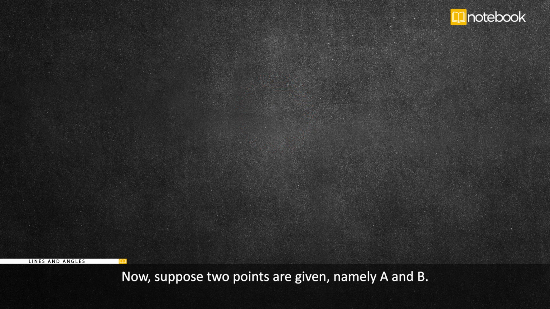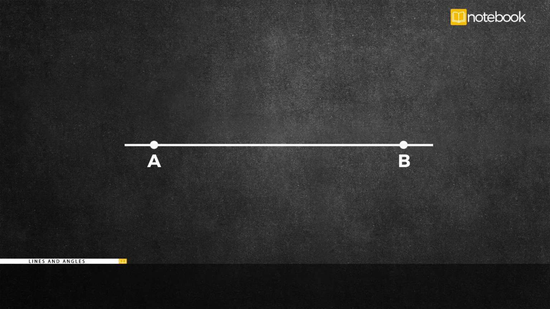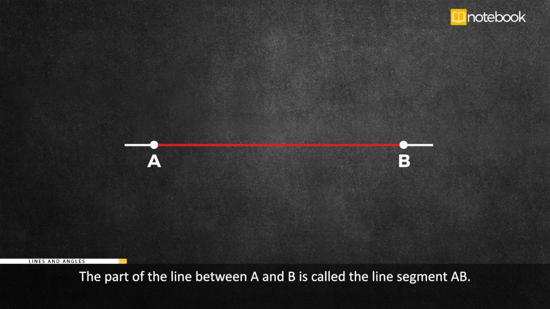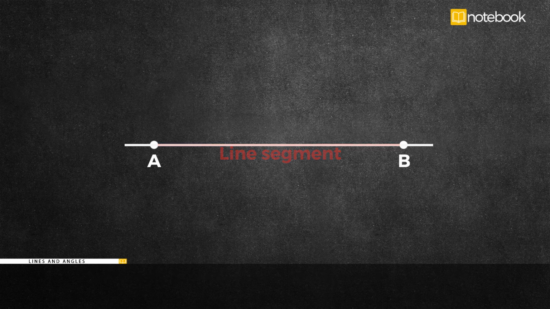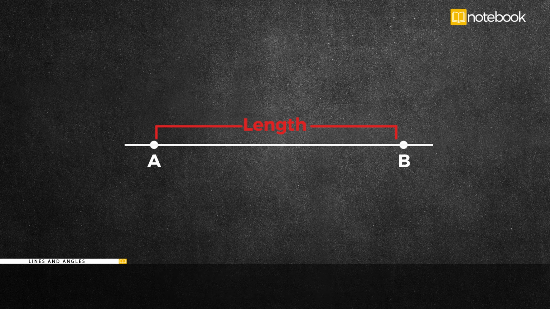Now, suppose 2 points are given, namely A and B. Then one and only one line can pass through both the points. The part of the line between A and B is called the line segment AB. The distance between A and B is known as the length of the line segment AB.